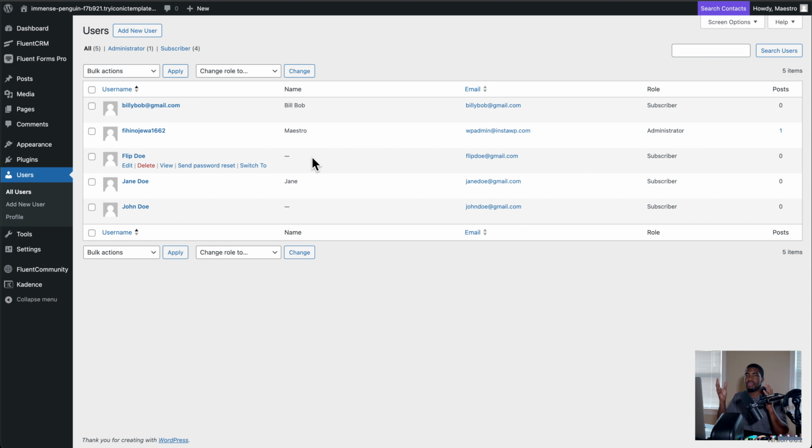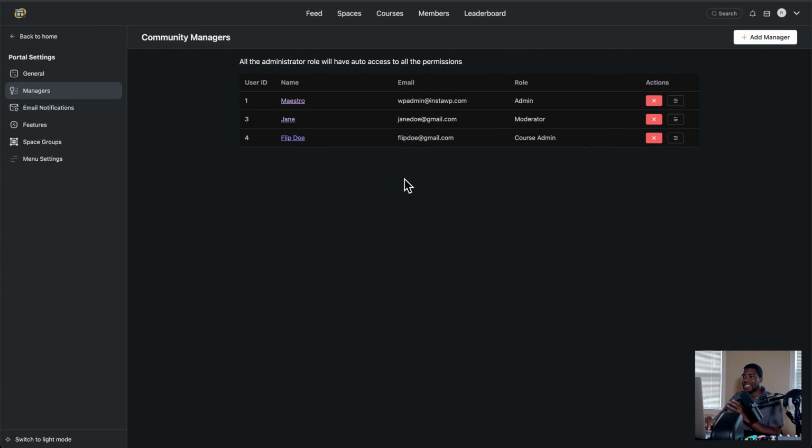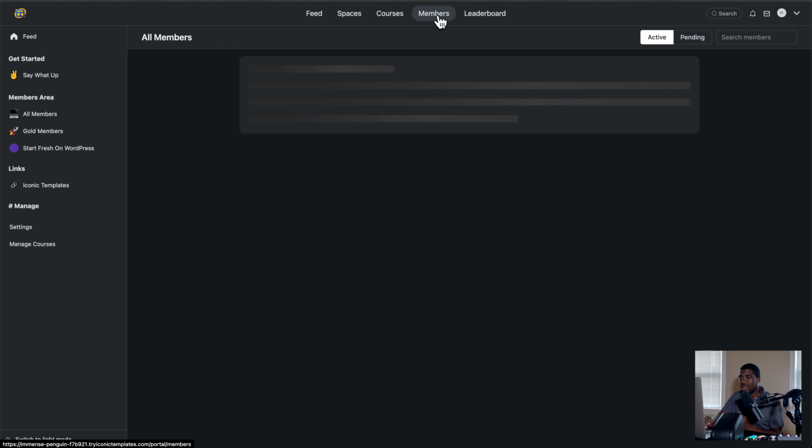Now there are many ways you can make a person a user on WordPress. You can add them manually, you can have them fill out a form, many ways. But unless they're a user in WordPress, they will not be added to the community. Just because they're a user in WordPress doesn't mean they're in your community. As you can see, I'm in members.